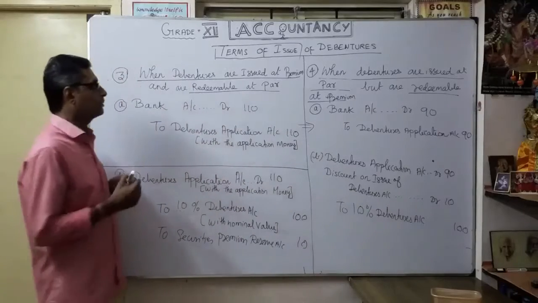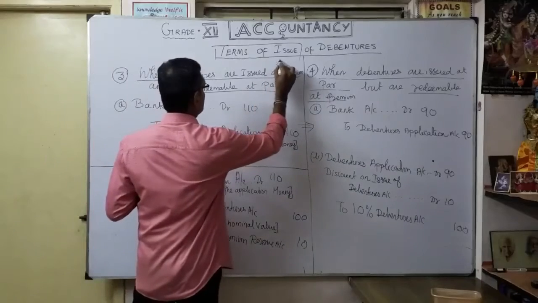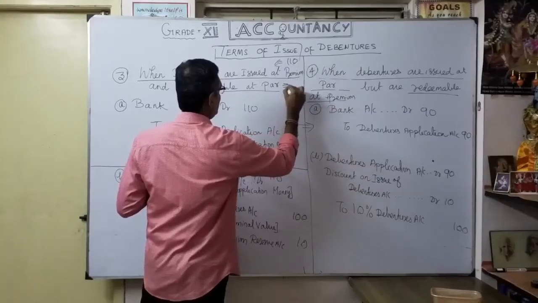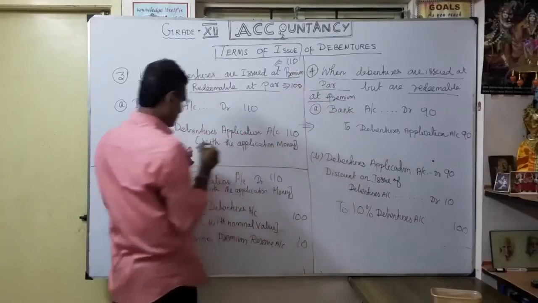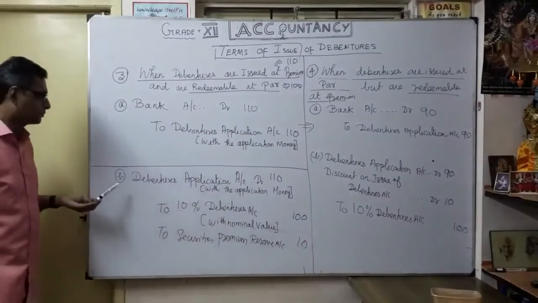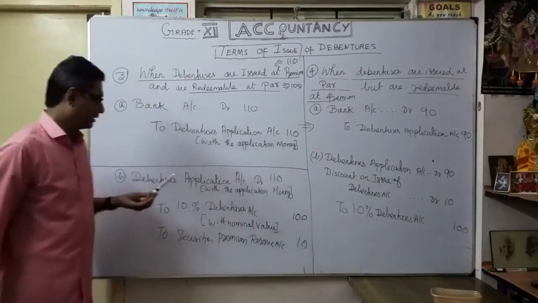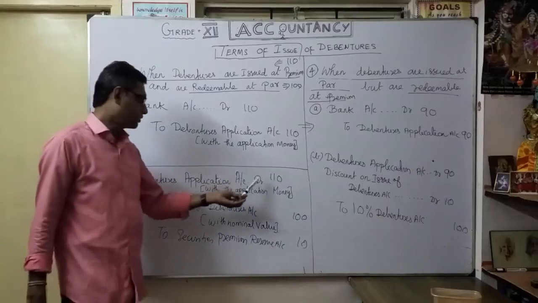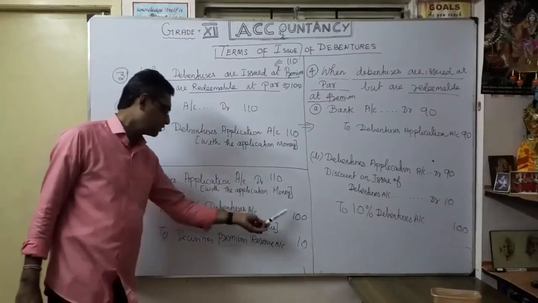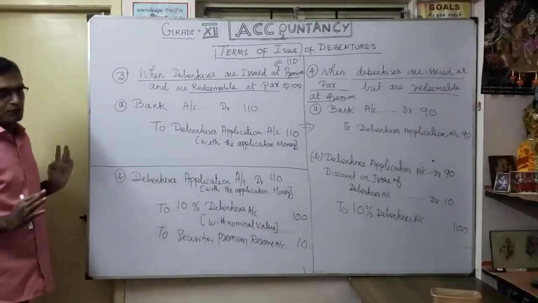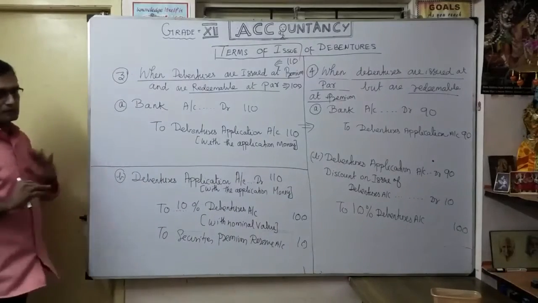That means we have collected 110, but we are going to repay 100. So we show it at the time of issue itself. First entry: bank account debtor to debentures application account. Second entry: debentures application account debtor to 10% debentures account and to securities premium reserve account. That's all. Okay, understood the third case.